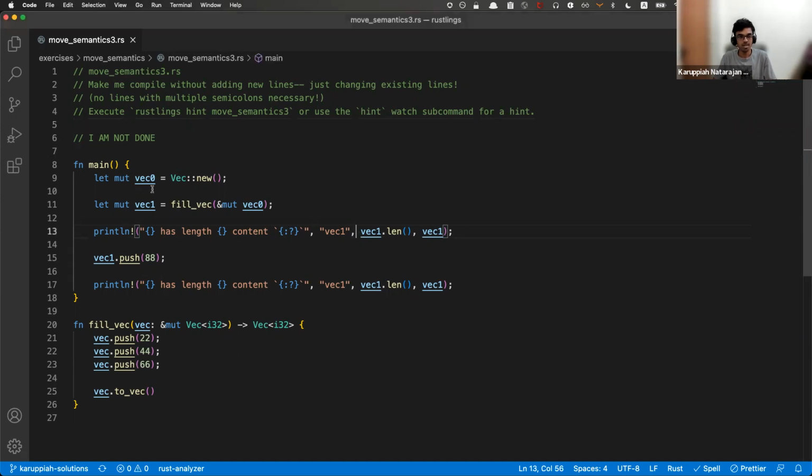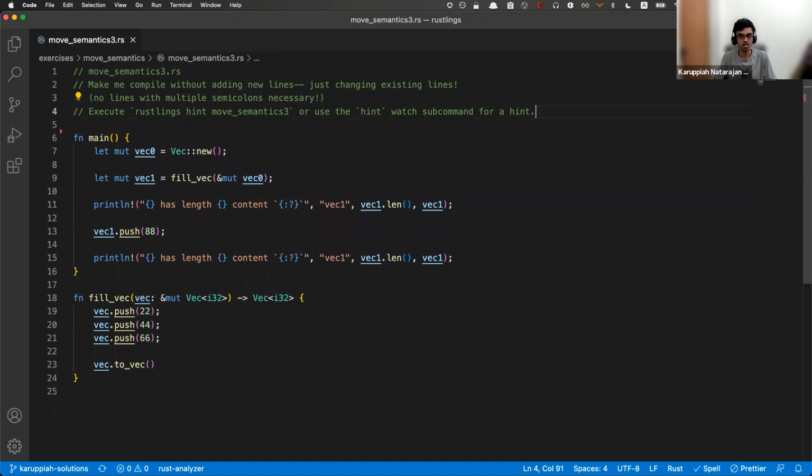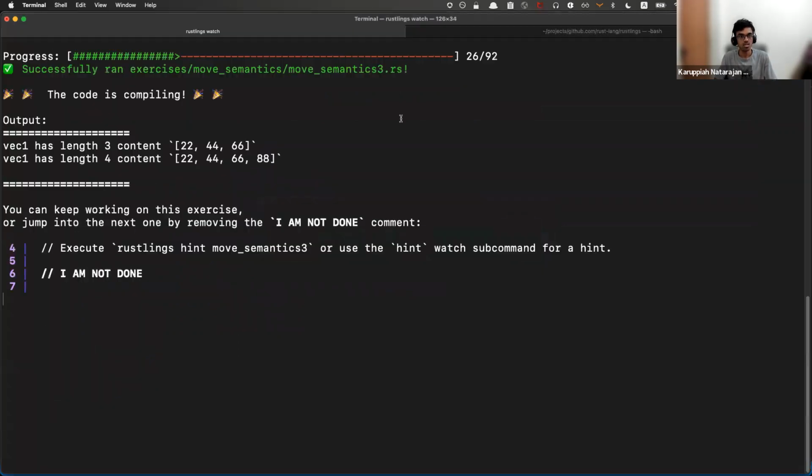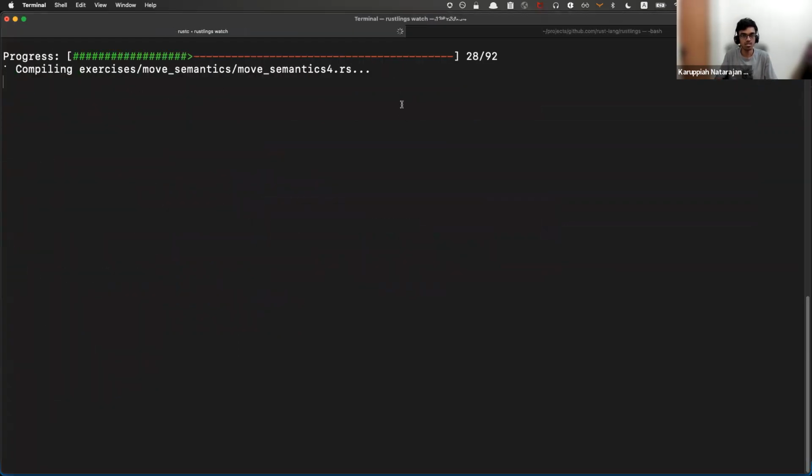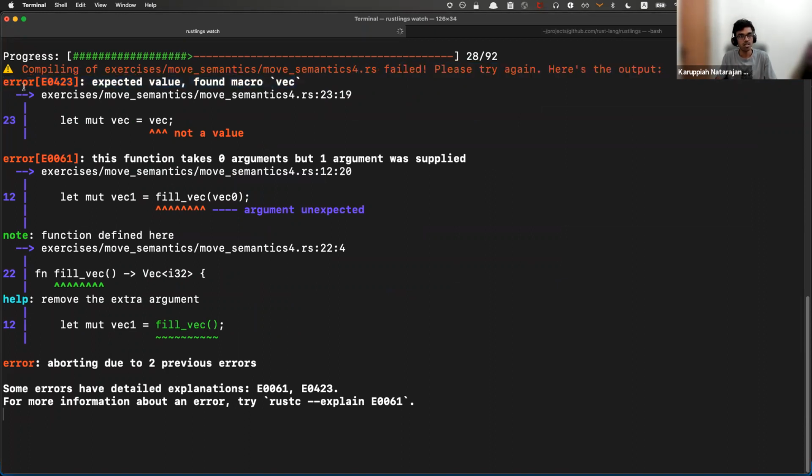So, the last exercise that we were looking at was move semantics, the third exercise. Now I'm going to go ahead and remove the "I am not done" marker and look at the next exercise. Let's see what's the next exercise. So, there's the fourth one. There are some error codes.